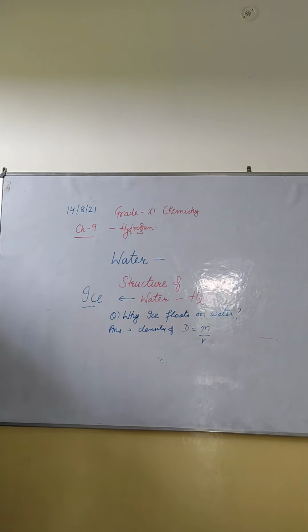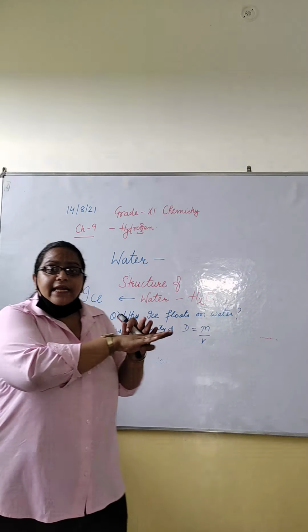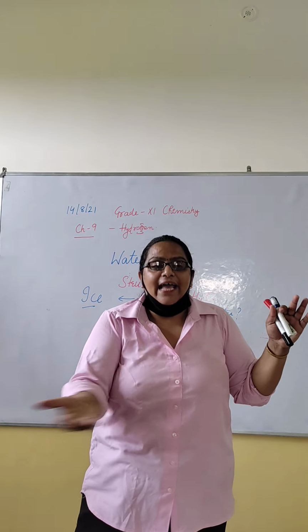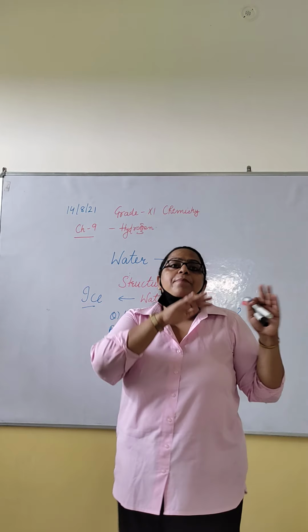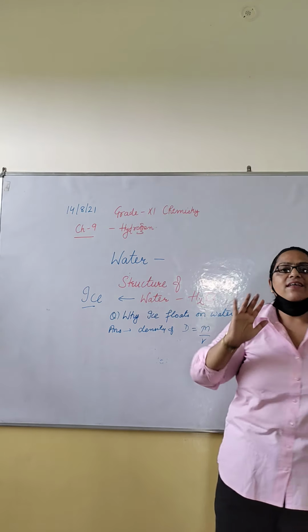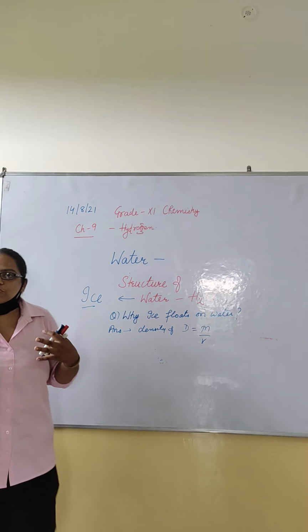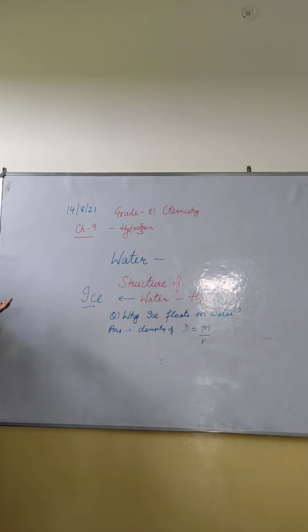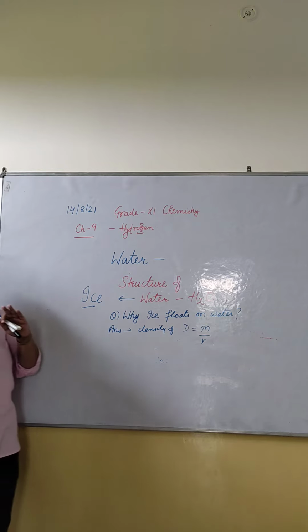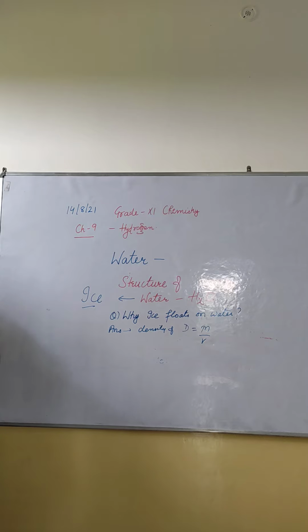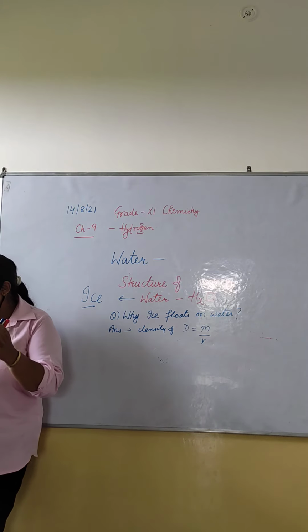And dear students, in the winter season ice forms on the surface of a lake and provides thermal insulation so that the animals, the living organisms, survive. Otherwise, they would also freeze. This is very important ecologically, because in winter, ice formed on the surface of a lake provides thermal insulation, which ensures the survival of aquatic life.